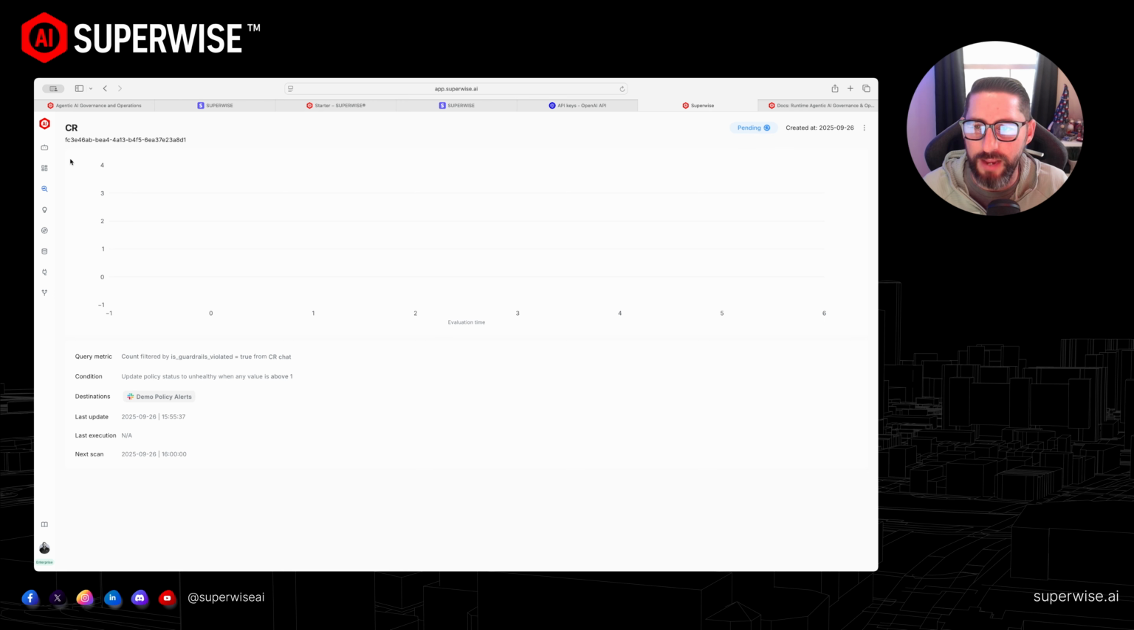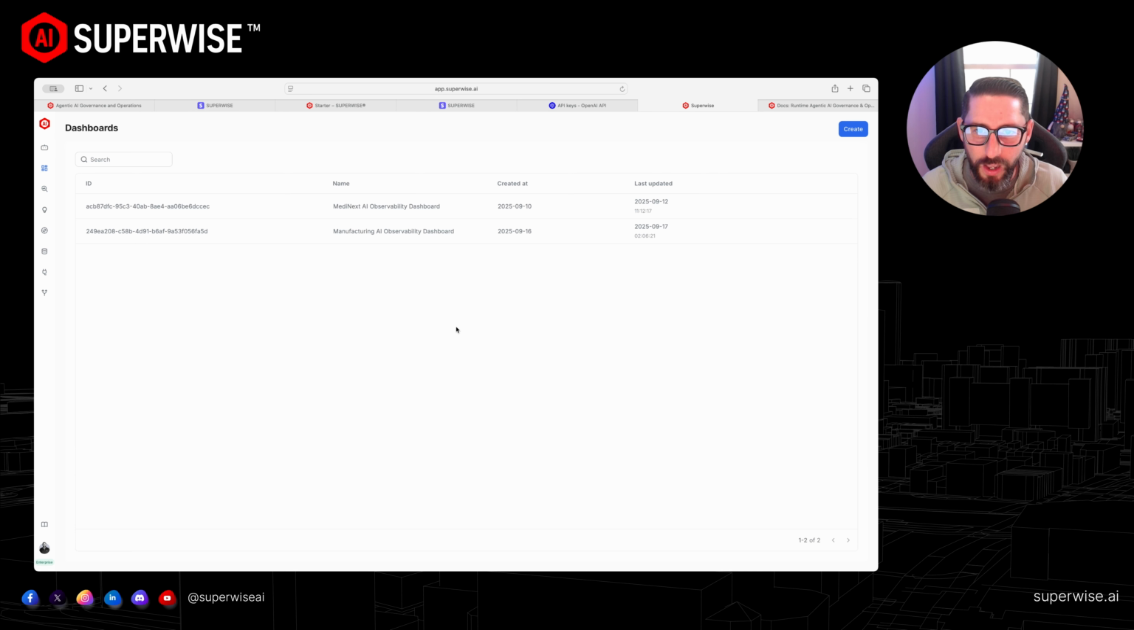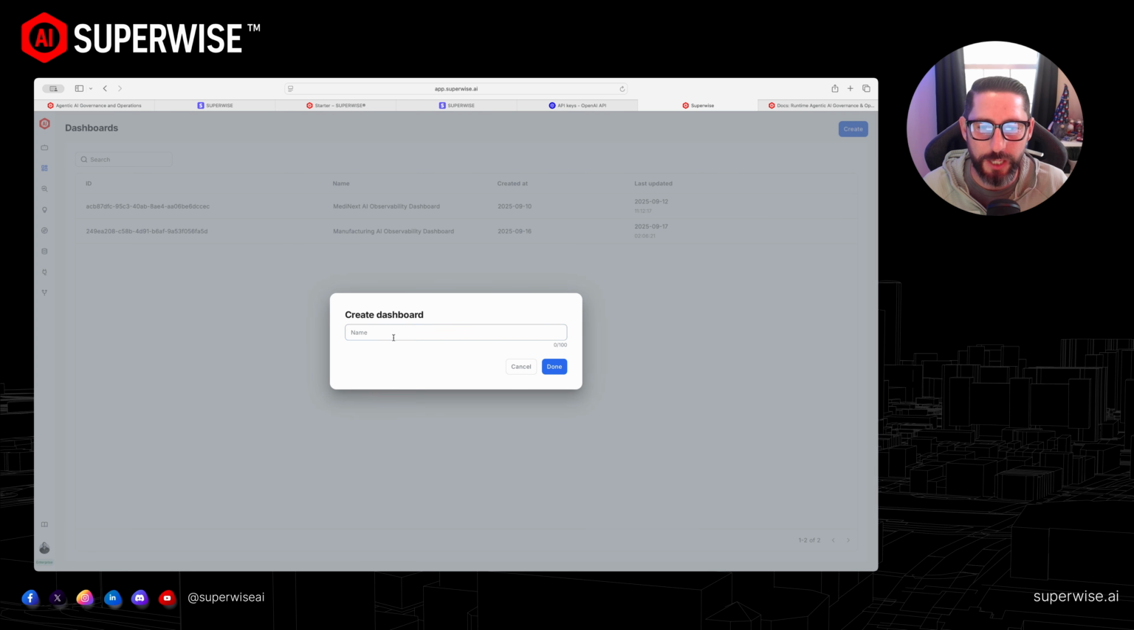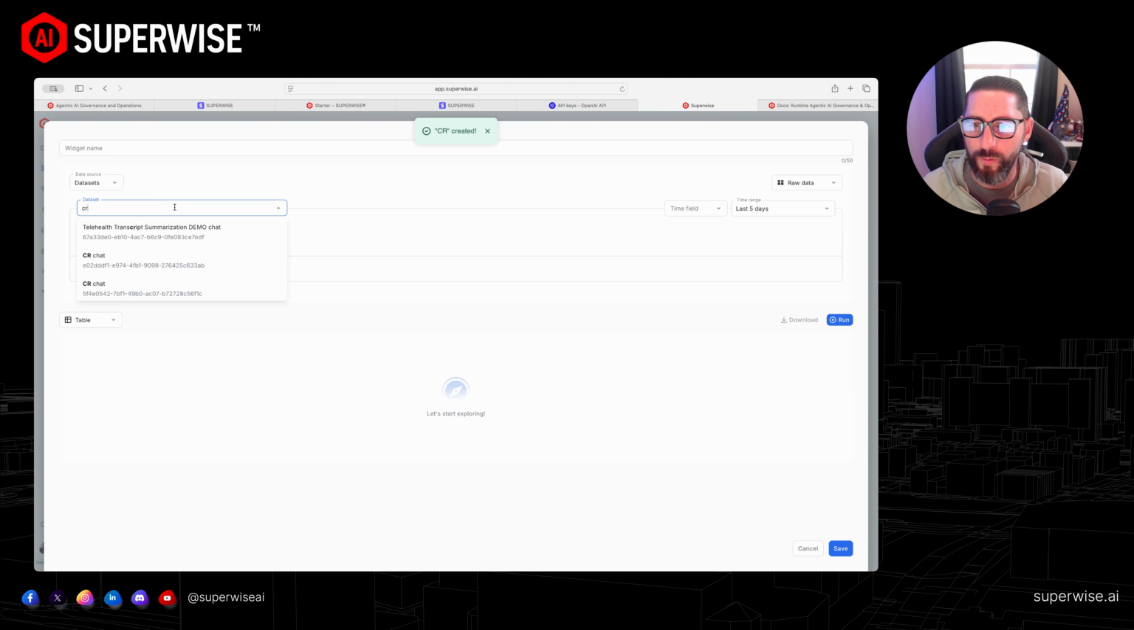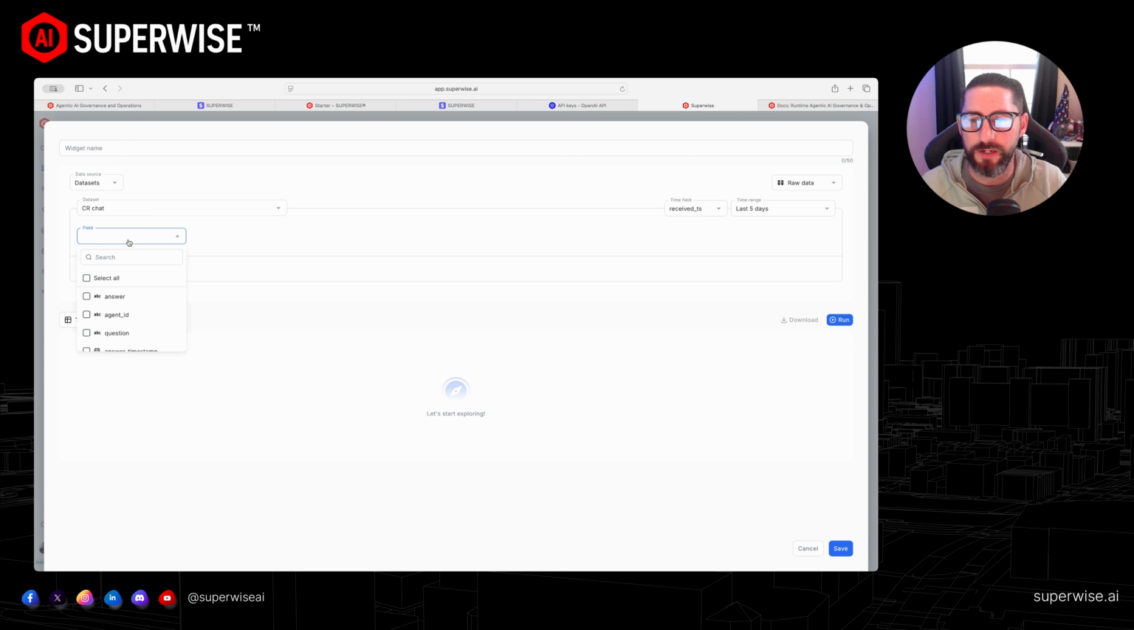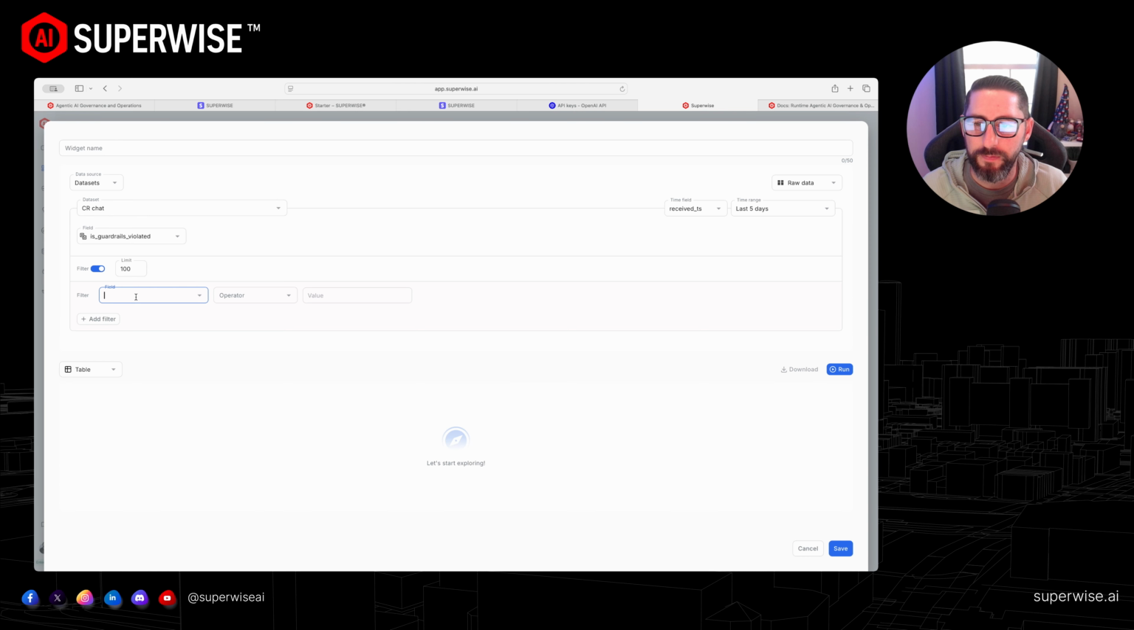Now, the last thing we're going to dive into today is the dashboard. So we can create easy to view dashboards. We'll just call this bad boy CR. Now from here, we're going to add a widget. Our data set again will be that CR chat. The field that we're going to be going after today is going to be our guardrails. So we can just search, guardrails violated? And then we're going to filter that bad boy down. And then again, we're going to do, is guardrail violated? Is true. And then we're going to change raw data to statistics.